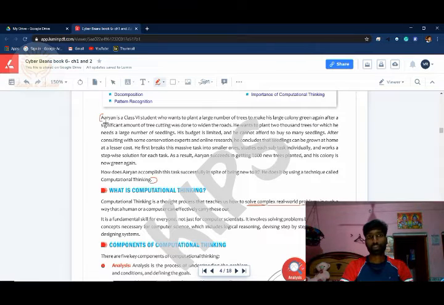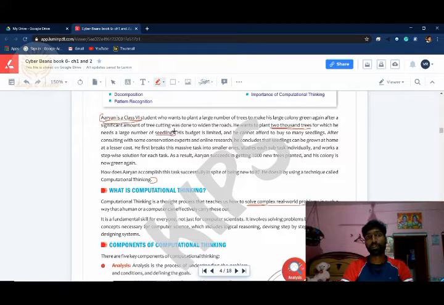Aryan is a 6th class student. Okay, here they give an example of Aryan, a 6th class student. In his colony they cut all the trees, around 1,000 trees. Now he wants to plant 2,000 trees, which needs a number of seedlings.